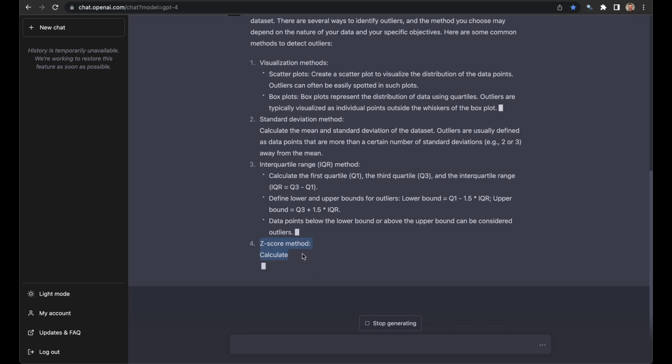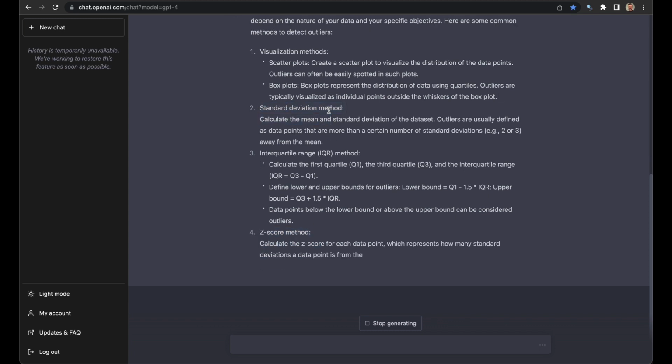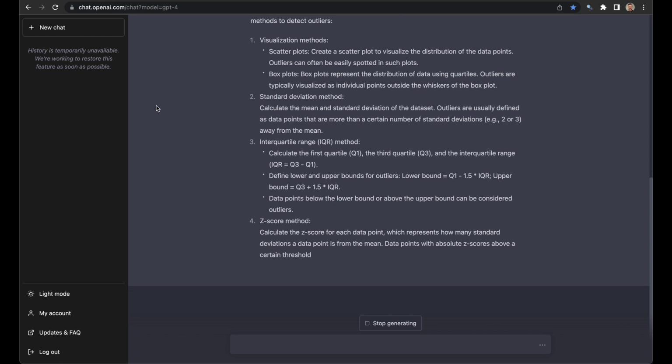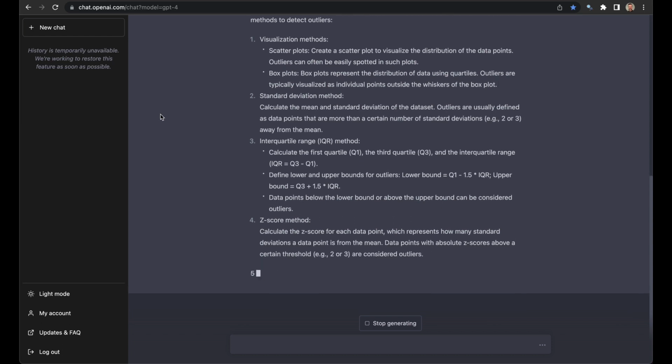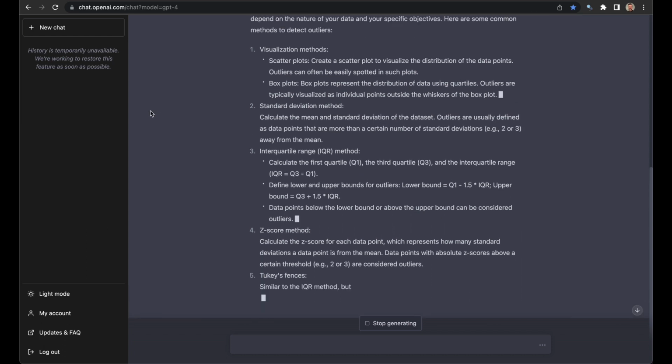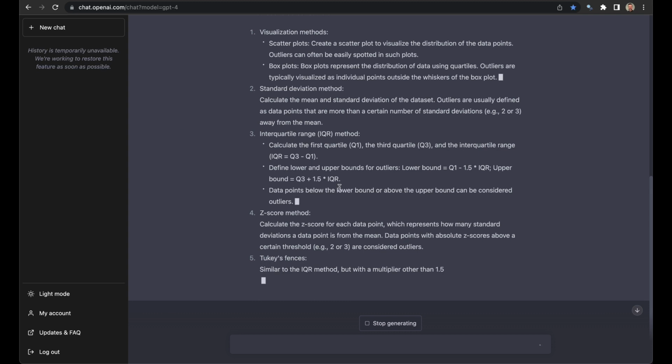Z-score. Okay, so what's interesting about this is, unless I'm misunderstanding something, this appears to be a repeat of the standard deviation method. So this is something that, if I were seeing it in an interview, I would be like, what's the difference between those two? And maybe there's nothing, but this is weird, by the way. This appears to be a new bug, the triple cursor thing.